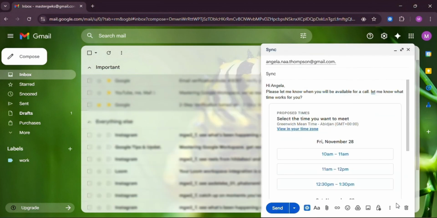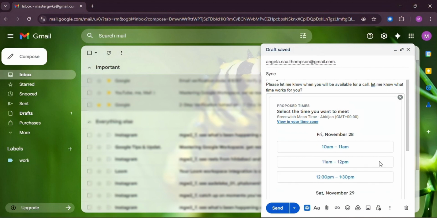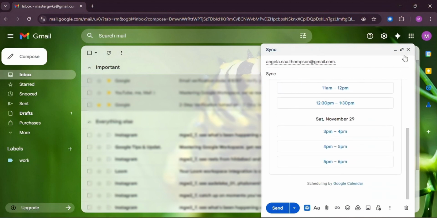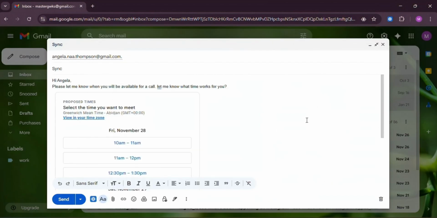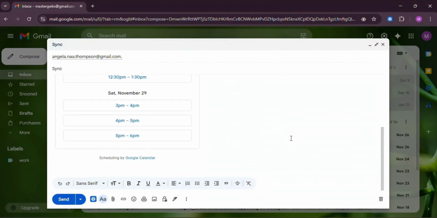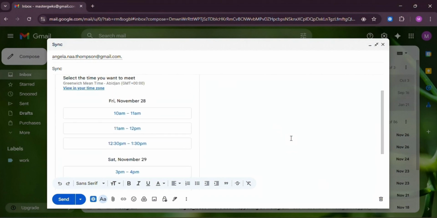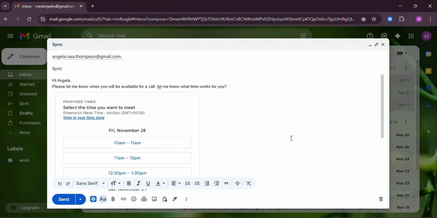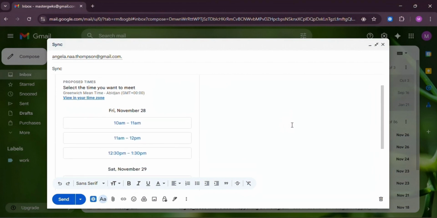Gmail automatically adds a clean schedule layout into your message. Now, your email includes clickable time options. The person receiving it can choose a time, and Gmail automatically turns it into a calendar event for both of you. No stress, no back and forth, no confusion.